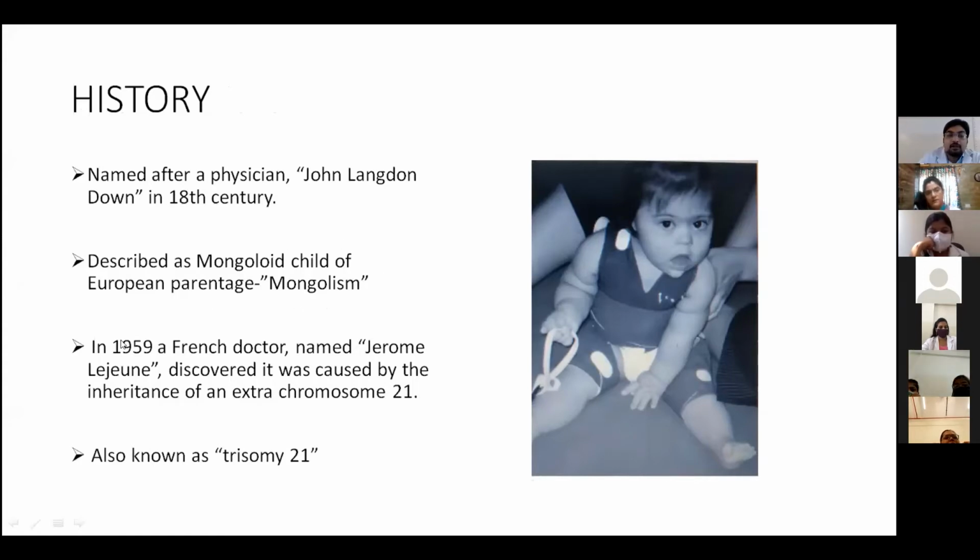But after 1959, a French doctor named Jerome Lejeune discovered it was caused by the inheritance of an extra chromosome 21. Then WHO announced that it is not related to a particular race, it is related to abnormalities in the chromosomes, and it was named trisomy 21.